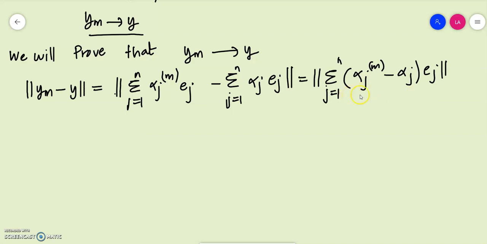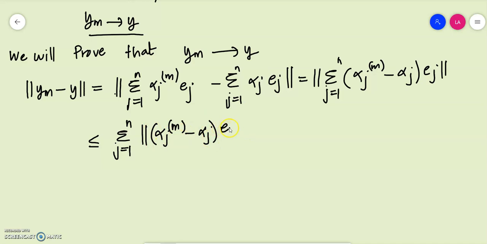So the norm of x1 plus x2, etc. xn is less than or equal to norm x1 plus norm x2 plus etc. So this is less than or equal to summation j is equal to 1 to n norm of alpha jm minus alpha j into ej. This is by the triangle inequality.